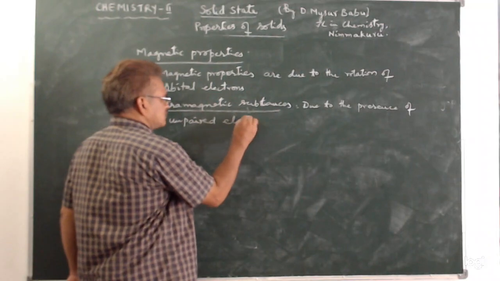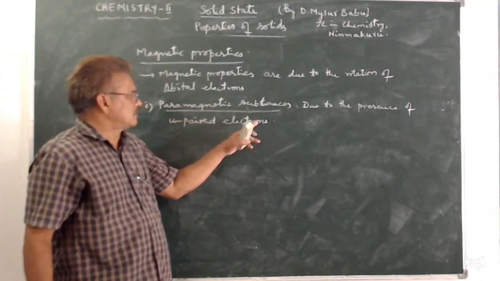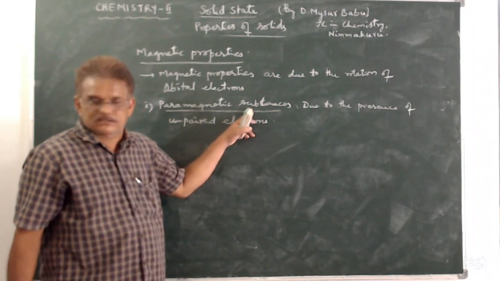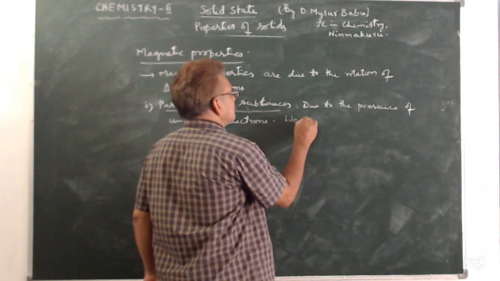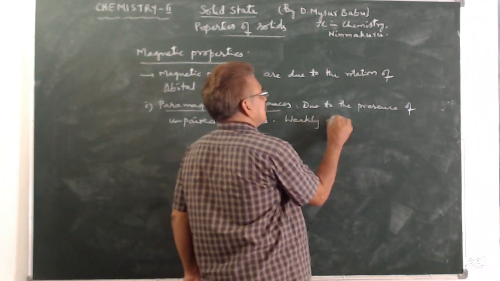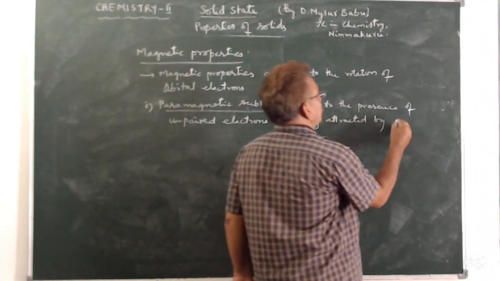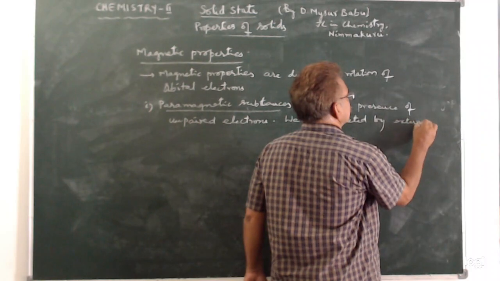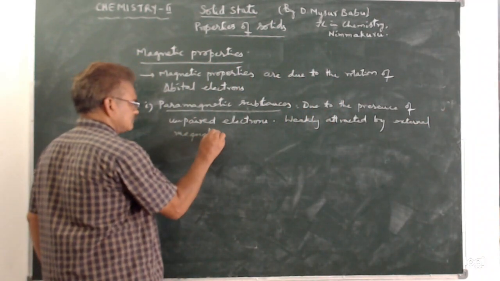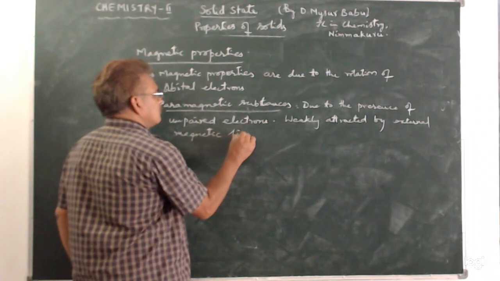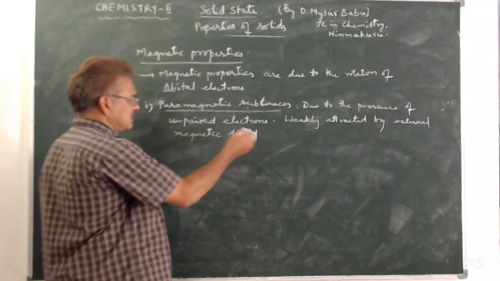Unpaired electrons. So paramagnetism: paramagnetic substances are weakly attracted by an external magnetic field. So when a magnetic field is applied to these substances, they are weakly attracted.